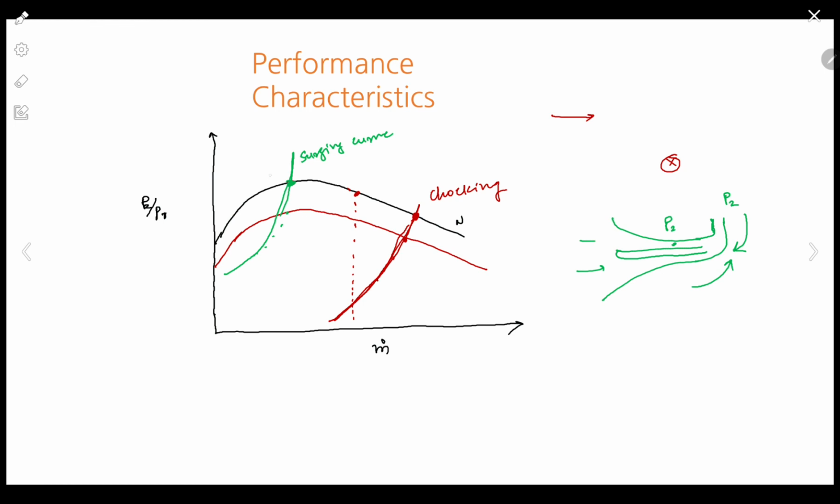Beyond this line, it is not feasible to operate the axial flow compressor. Followed? This is what the performance characteristics of an axial flow compressor look like. That means our range of operation must be only between choking and surging. There is another phenomenon related to the axial flow compressor.